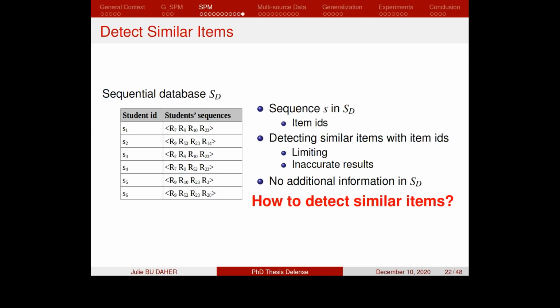In a sequential database, we can only have the item IDs, sequences consisting of item IDs, where no additional information about the item is provided in this sequential database. However, detecting the similar items only through their item IDs is limiting because the item ID is the unique identifier for each item, and therefore the results will probably be inaccurate. Therefore, the main question now is how to detect similar items.